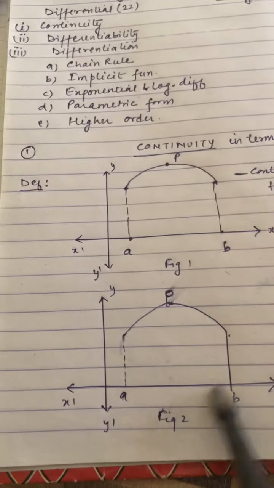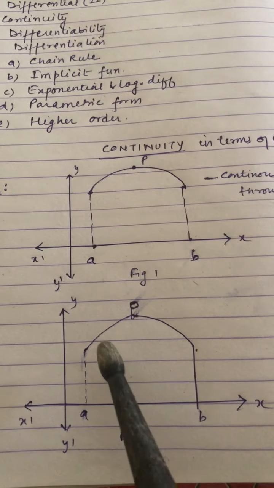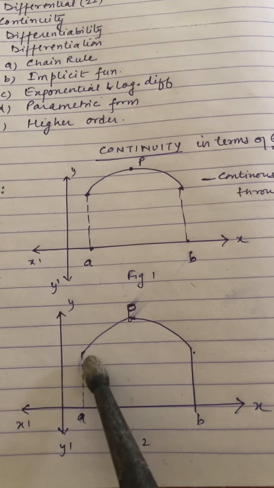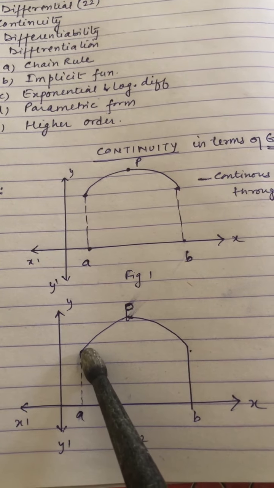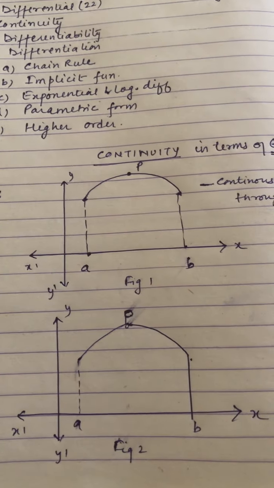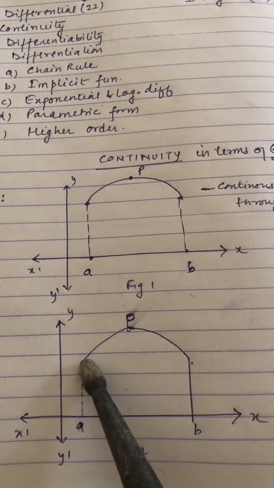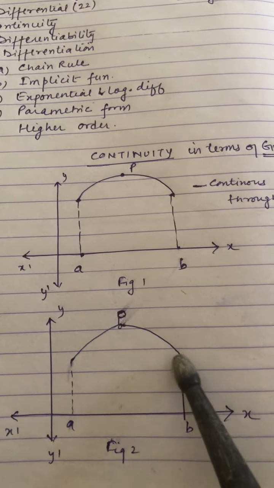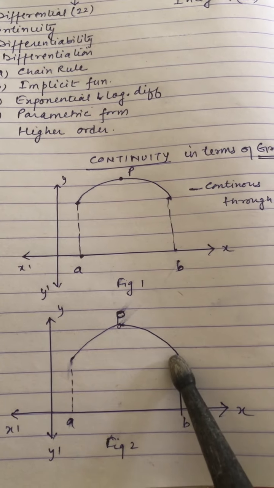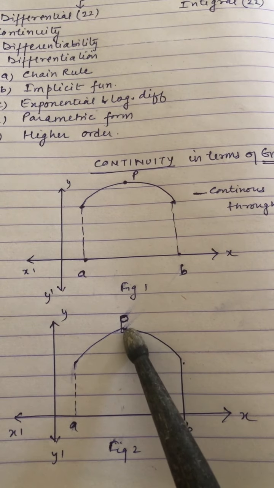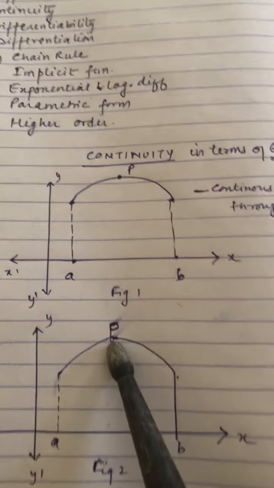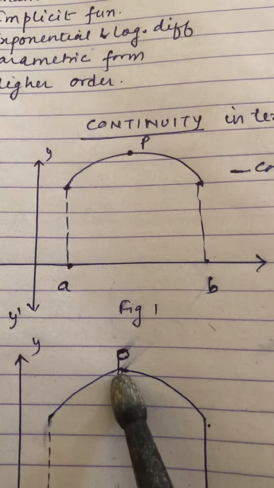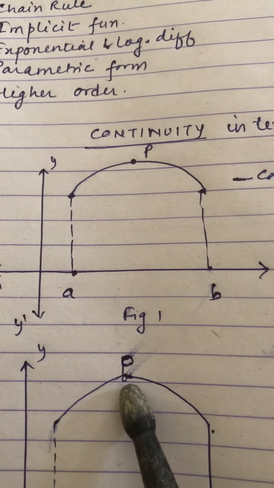Now similarly, if I take another graph, figure number 2, again I have drawn a graph from A point to B point. Now when I draw this graph, while moving from this side, suppose we have to check the continuity at point P. So when I draw the graph, the line is like this. Then there is a small gap, hole. And when I move to point P from right hand side, I am reaching here. These two lines are not joined. There is a small gap. See, there is a gap now. O I have written. O means this gap. So that means these two lines are not joined at P.